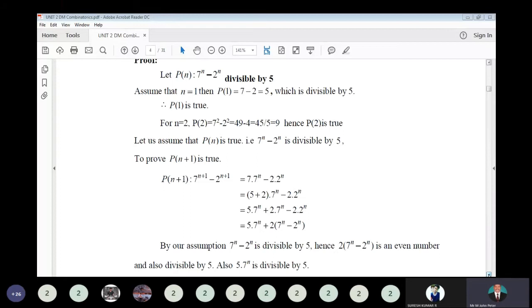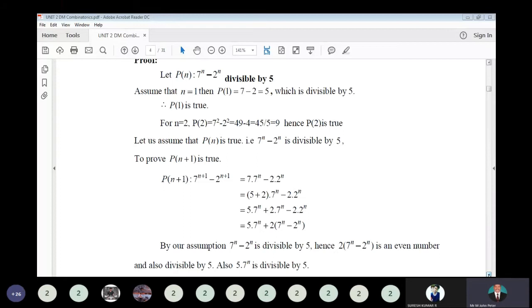So let us assume p of n is true and we have to prove for p of n plus 1. So 7 power n minus 2 power n is divisible by 5. Assume it as a true statement. We have to prove p of n plus 1 is also true. That is 7 power n plus 1 minus 2 power n plus 1, rewritten as 7 into 7 power n minus 2 into 2 power n.